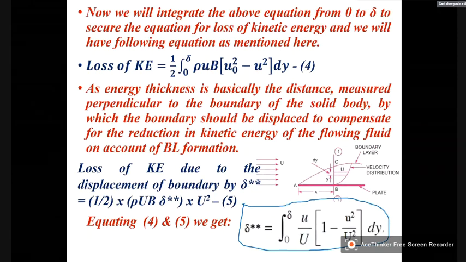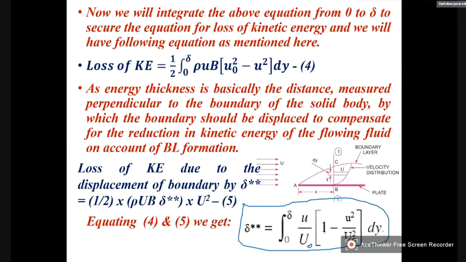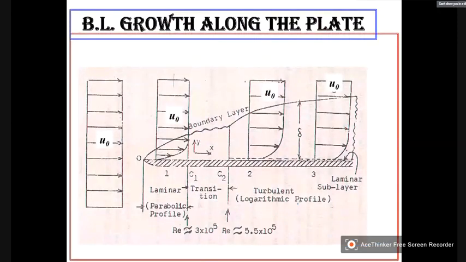Delta double star is the integral from 0 to delta of u by u. Actually, this is u by u naught according to our notation. So u by u naught times 1 minus u square by u naught square dy, right? So this is your homework.